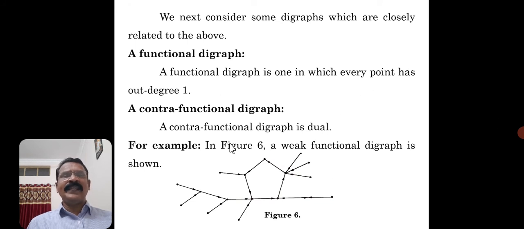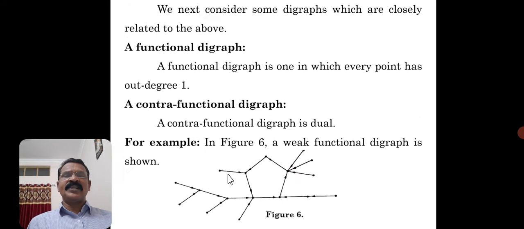Another concept is a contra-functional digraph. What is a contra-functional digraph? A contra-functional digraph is a dual. So you know the concept of a dual of a digraph that already we have discussed. Now we will consider one example here.